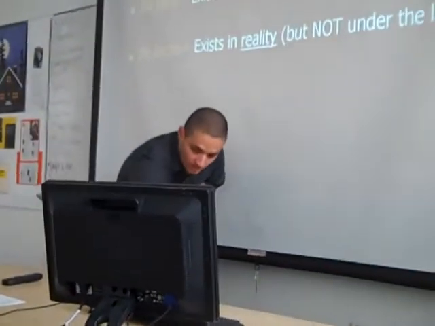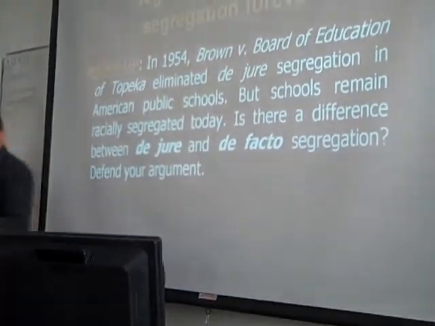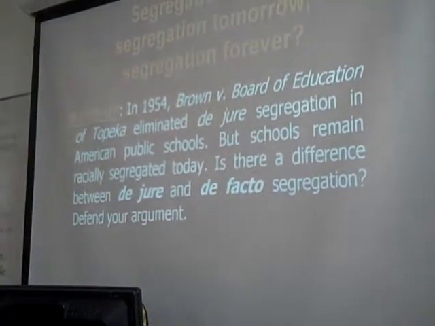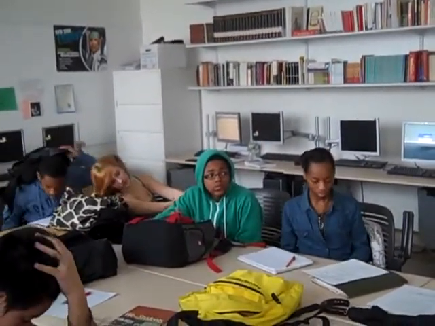All right. So with that in mind, I want us to now jump into our warm-up discussion. Can I get someone to read the warm-up? Carly. In 1954, Brown v. Board of Education of Topeka eliminated de jure segregation in American public schools. Yet schools remain racially segregated today. Is there a difference between de jure and de facto segregation? Defend your argument. Okay, great.